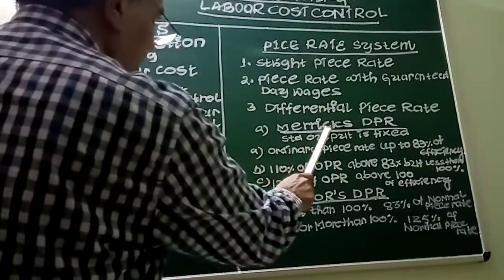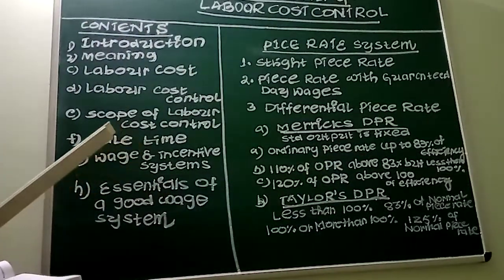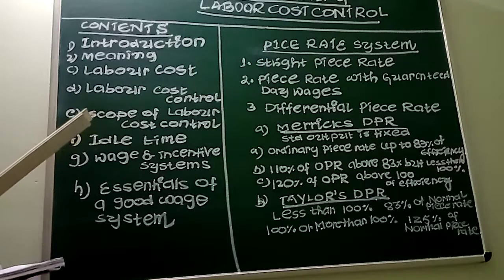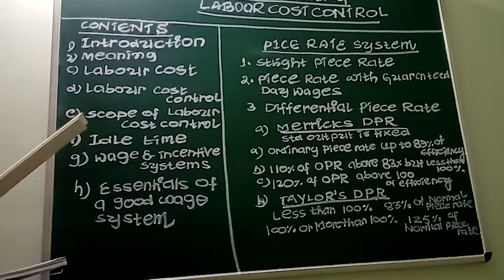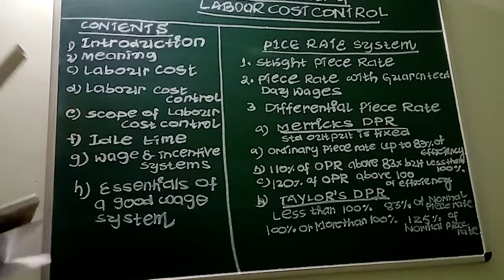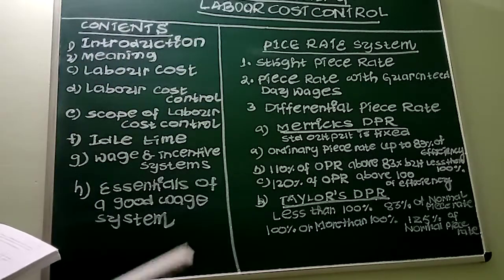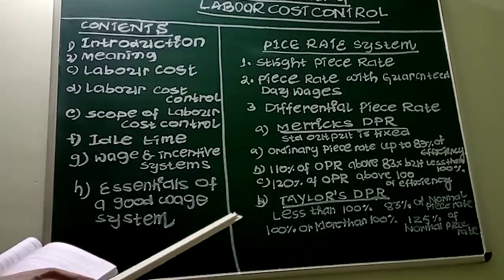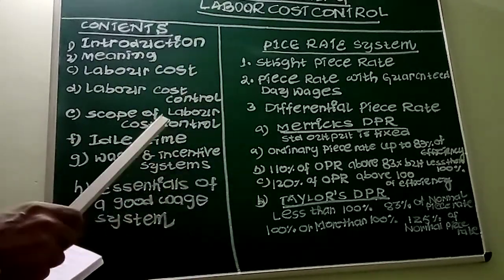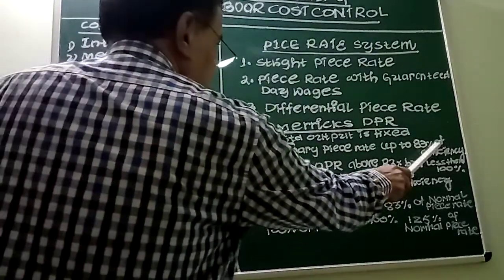Now let's understand what Merrick's differential piece rate system says. In the Merrick system, the workers are divided into three categories, and three piece rates will be used for calculating the wages after setting the standard output. There are three categories: A, B, and C. Ordinary piece rate will be given to the workers who are up to 83% of efficiency.